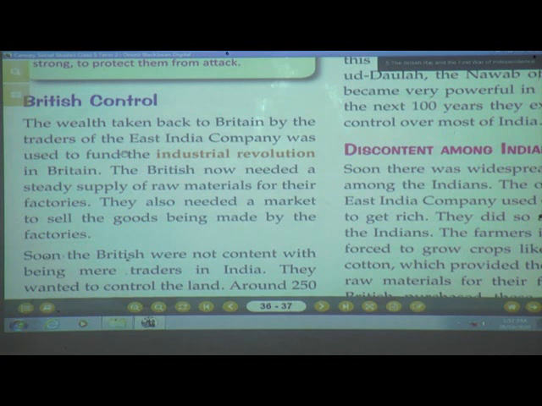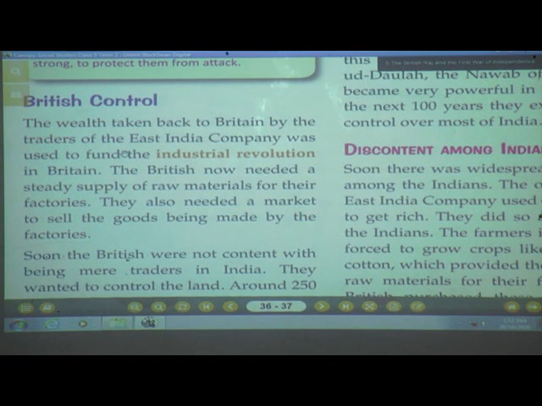They also needed a market to sell the goods being made by the factories. Now I have started with the factory, I am getting good quality raw material, and I have made a huge number of finished goods.